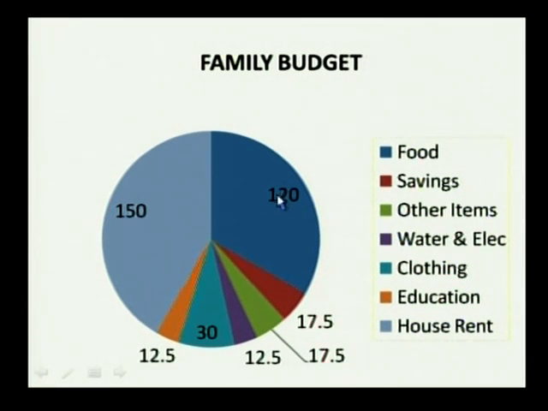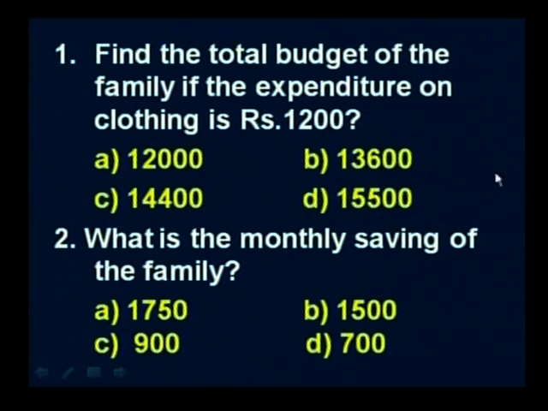So how will you read this? This is 120 degrees, 17.5, 17.5, 12.5, 30, 12.5, 150. Now let us see the questions based on this, how it looks like.